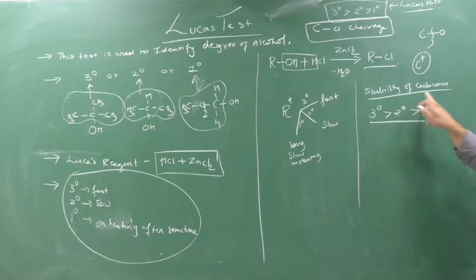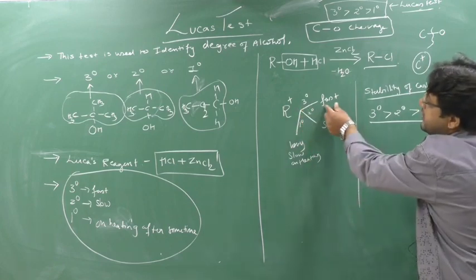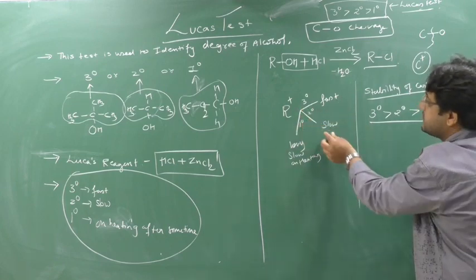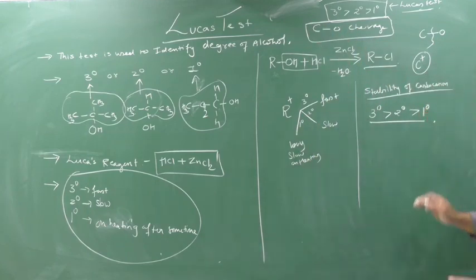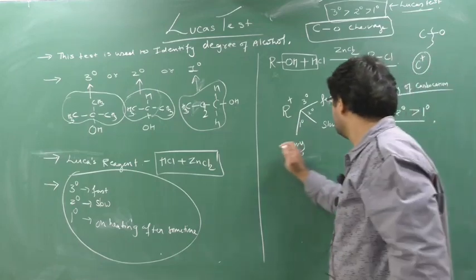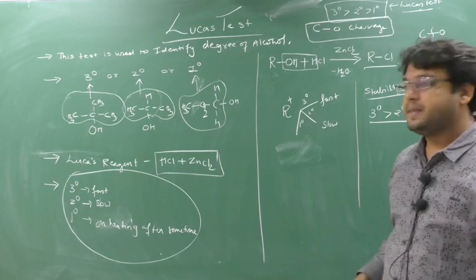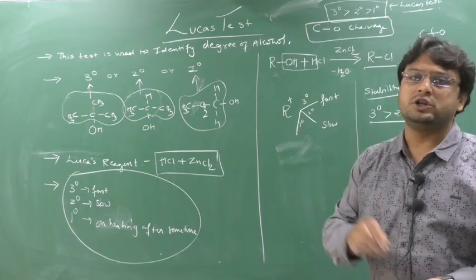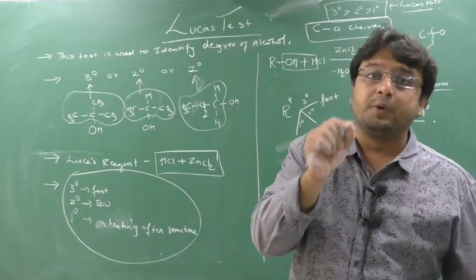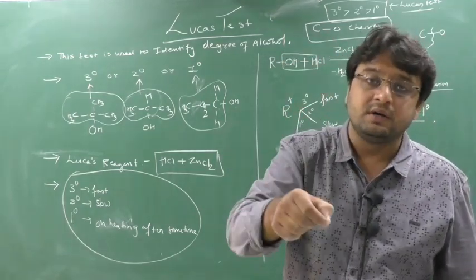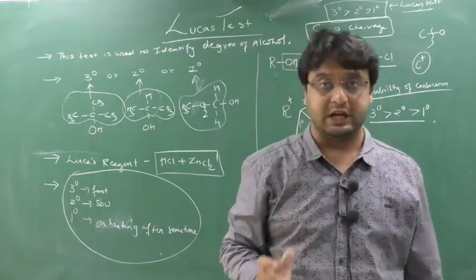Now we understand why the 3 degree alcohol reaction is fast, why the 2 degree alcohol reaction is slow, and why the 1 degree reaction is no reaction. On heating you will get it, but in the book it says no reaction. But my practical observation is that on adding 1 degree alcohol, the reaction will not occur on the spot. I will put the video in your description. After seeing my lecture, see the description video so that you will understand in detail. Okay.